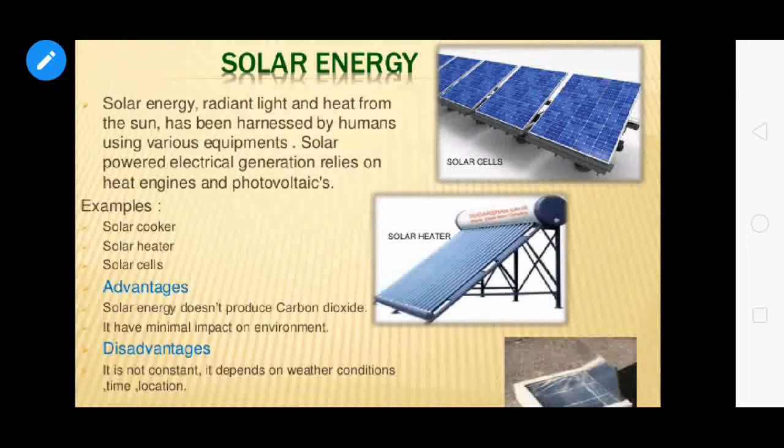As we know, the energy which is radiated by the sun is known as solar energy. The energy radiated out by the sun is in the form of electromagnetic waves, as we already know. And these electromagnetic waves radiated out by the sun are known as solar energy. This solar energy can be converted into various forms, like electrical energy, and then electrical energy can be converted into heat energy, kinetic energy, potential energy, etc. This means that it can be converted into various forms of energy.